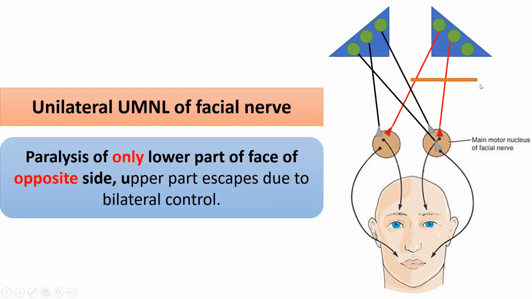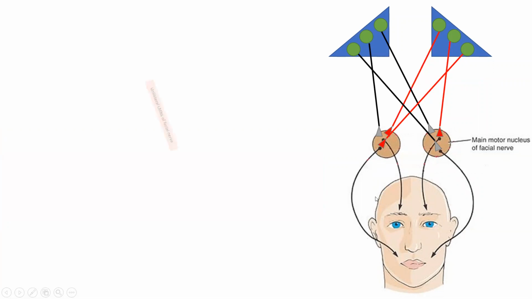But what will happen to the lower part of the face? This is the fiber or neuron which controls a neuron of the facial nucleus which innervates muscles of the lower part of the face. And this control is only one-sided, that is contralateral. So as this fiber is damaged, there is no stimulation of this neuron. Ultimately, the muscles of the lower part of the face will be paralyzed. So what is actually happening?